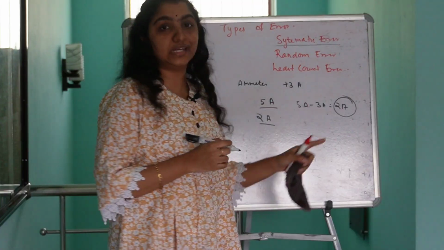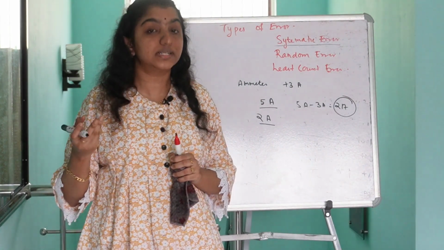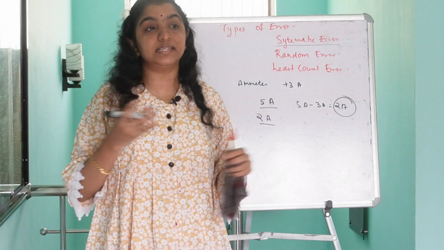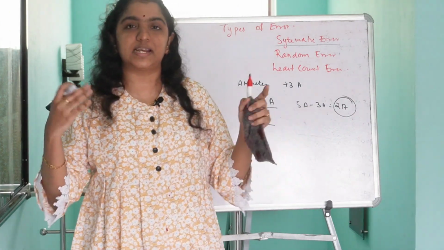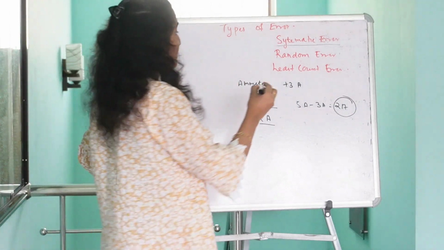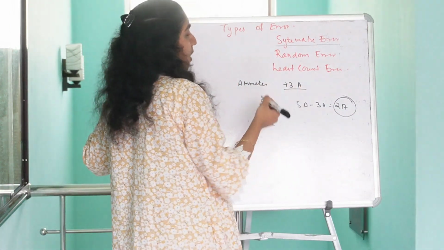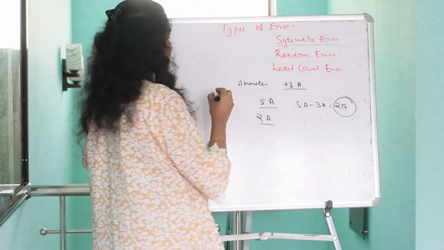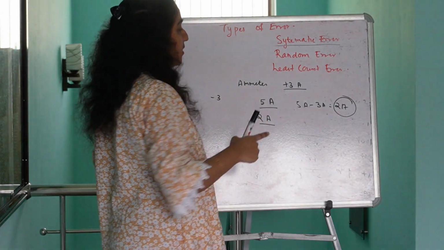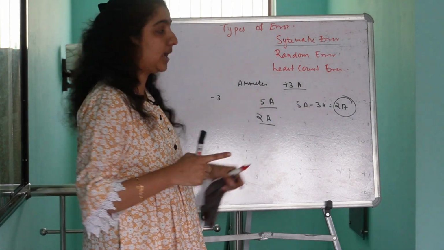Is it clear? These kinds of errors are known as zero errors, and all the errors arising in such measurements will be in the same direction, either greater than 0 or less than 0. In the previous example, I got the initial reading as plus 3 ampere.